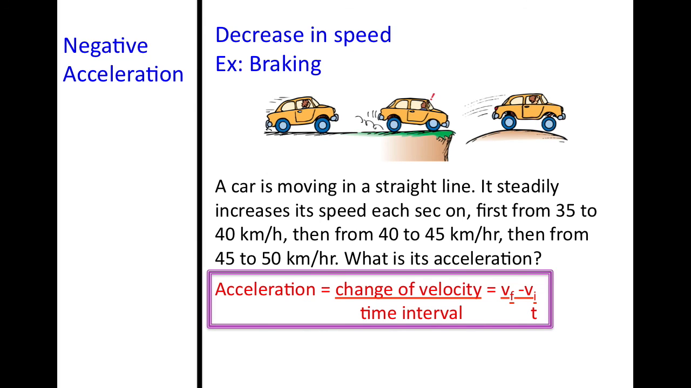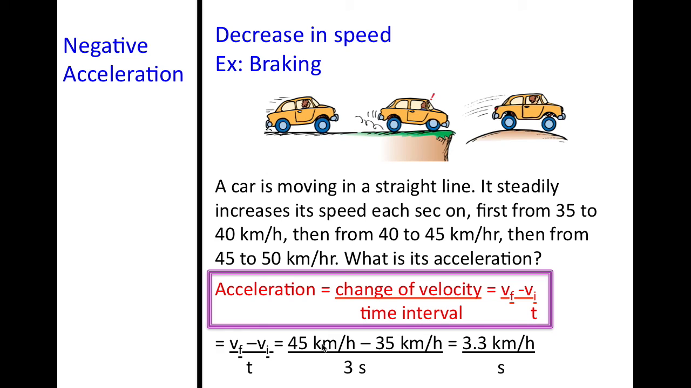What is its acceleration? So, in order to figure this out, remember change of velocity is the final velocity minus the initial. So let's go ahead and work this out. The final velocity that we were given is 50 kilometers per hour. So we're going to take 50 kilometers per hour and subtract the initial, which was our starting 35 kilometers per hour. And we're going to put that all over the time interval. It says it increased its speed each second: the first second, second second, third second. So that means over 3 seconds.